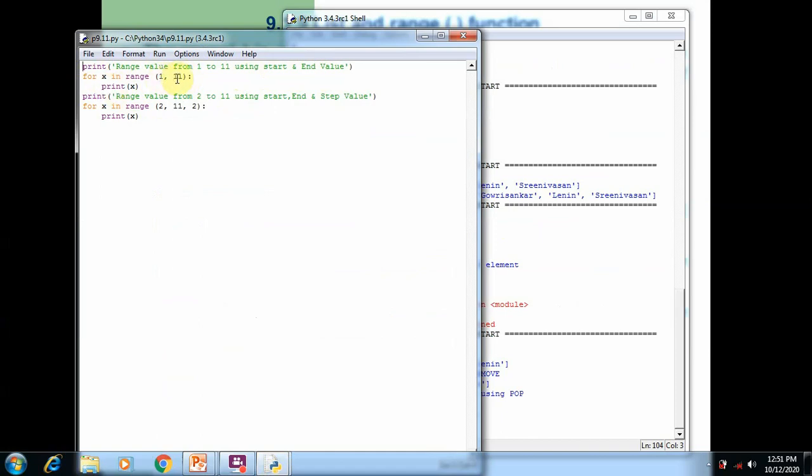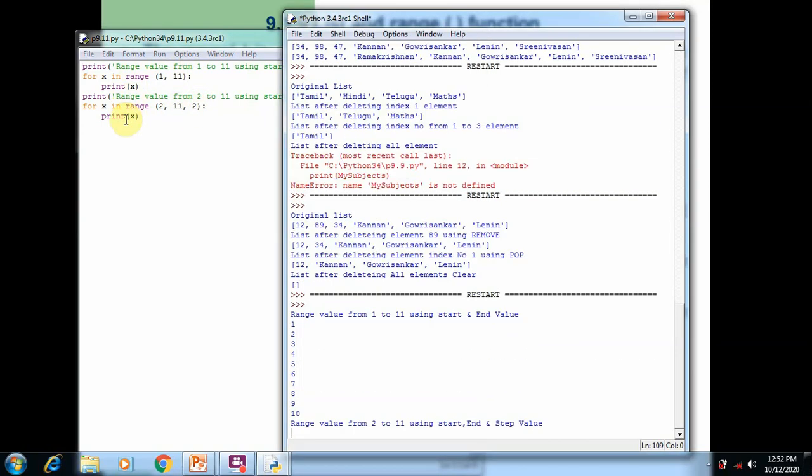All the values from 1 to 10 are printed on the screen. Here we have given only two arguments: start value and end value. In the second loop we have given three arguments: start value, end value, as well as step value. Now when you run the program, you can see the difference.